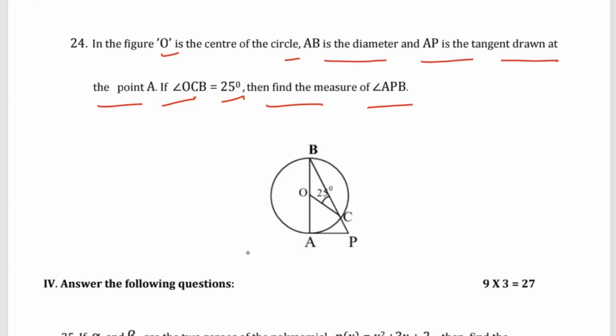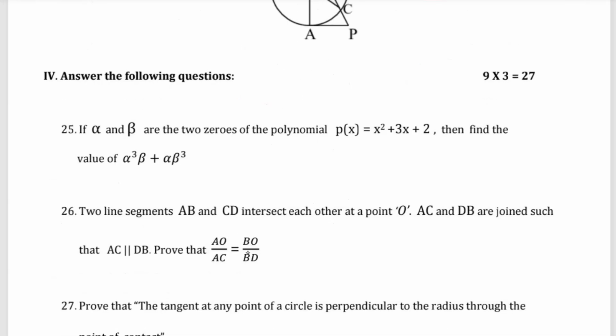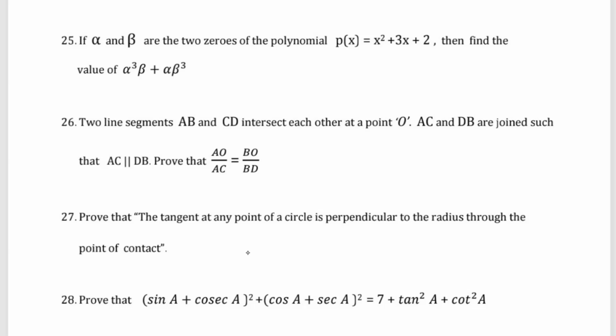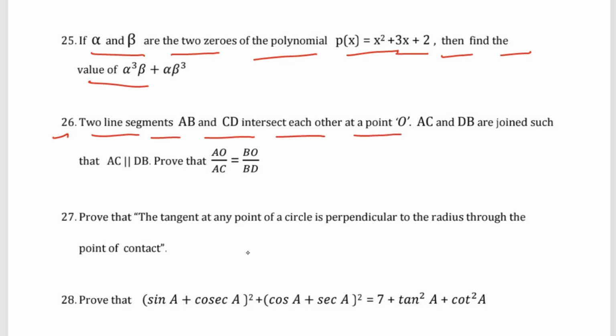Then fourth main, answer the following, 3 marks each. You have question number 25: if alpha and beta are the two zeros of the polynomial p(x) is equal to x square plus 3x plus 2, then find the value of alpha cube beta plus alpha beta cube. Question number 26: two line segments AB and CD intersect each other at the point O. AC and DB are joined such that AC is parallel to DB. Prove that AO by AC equals BO by BD.